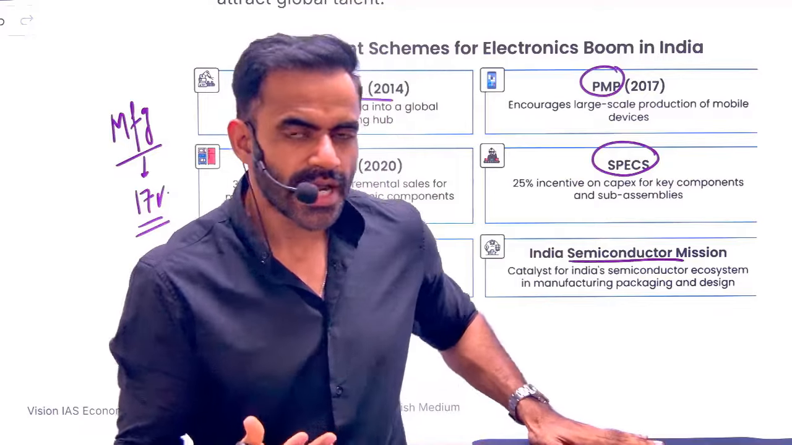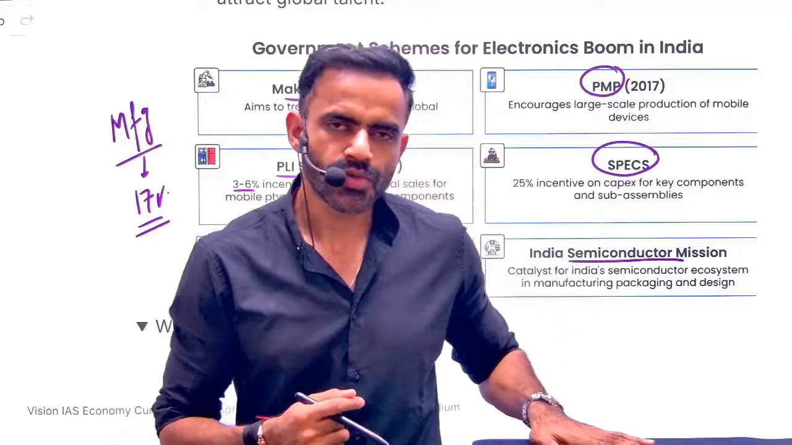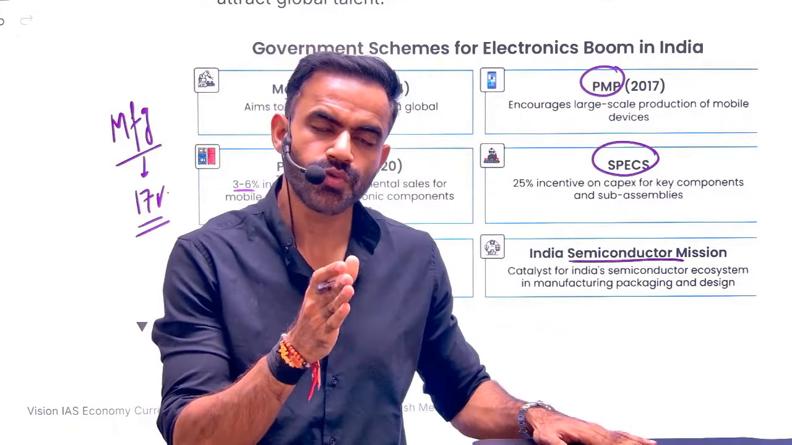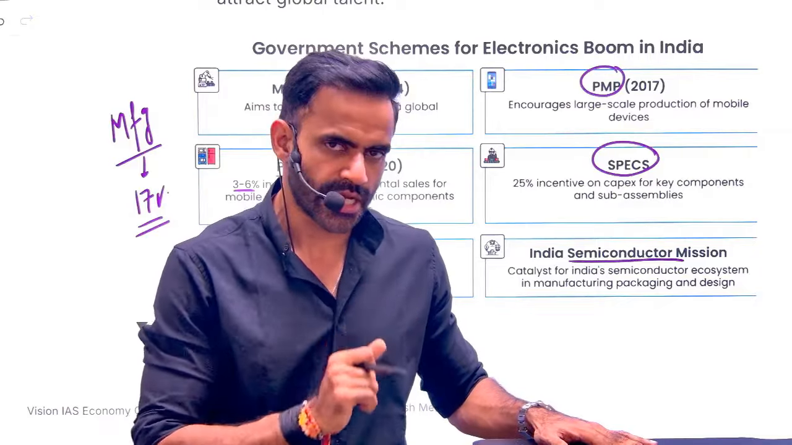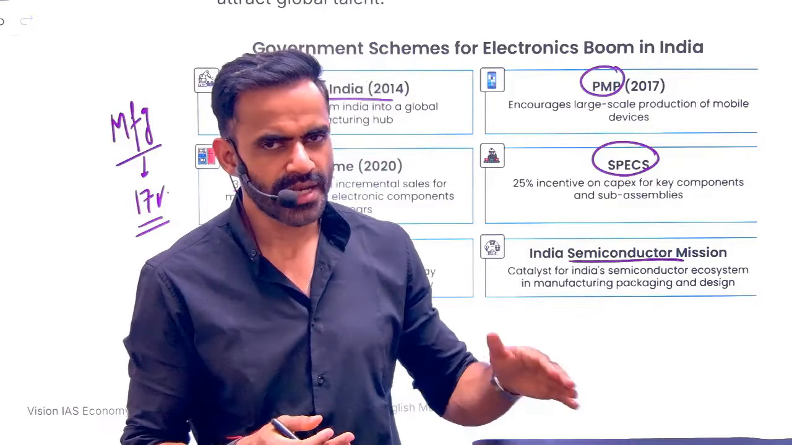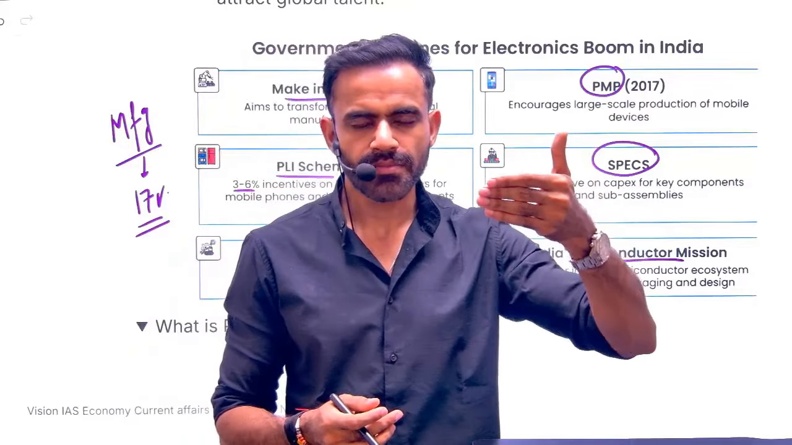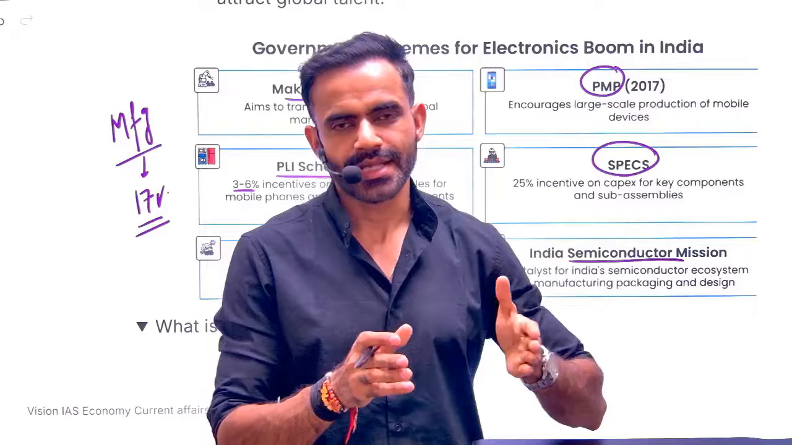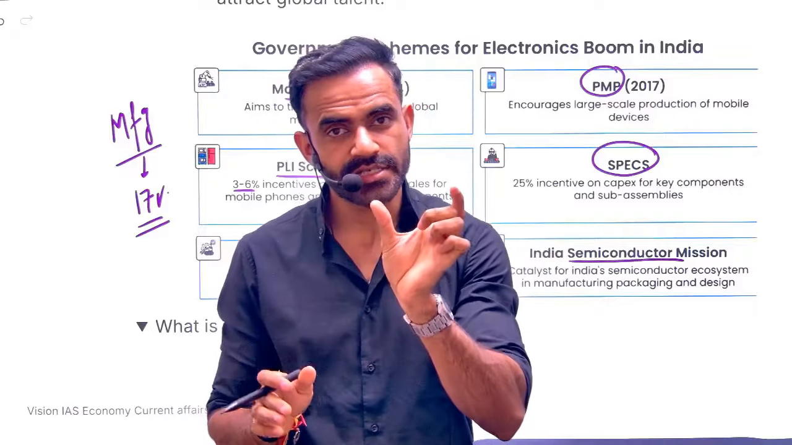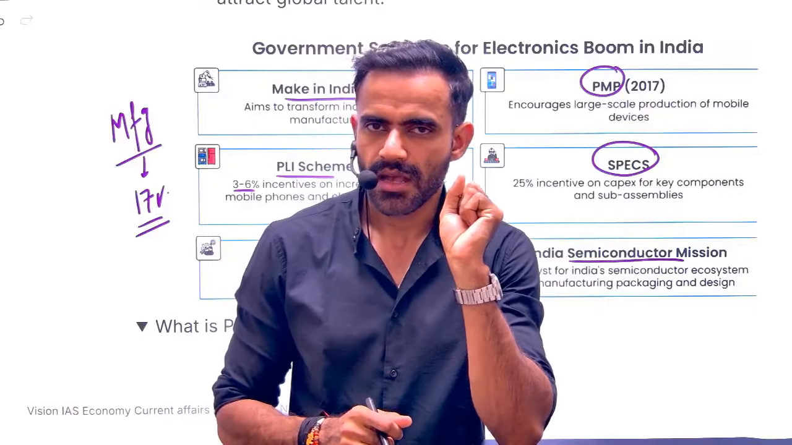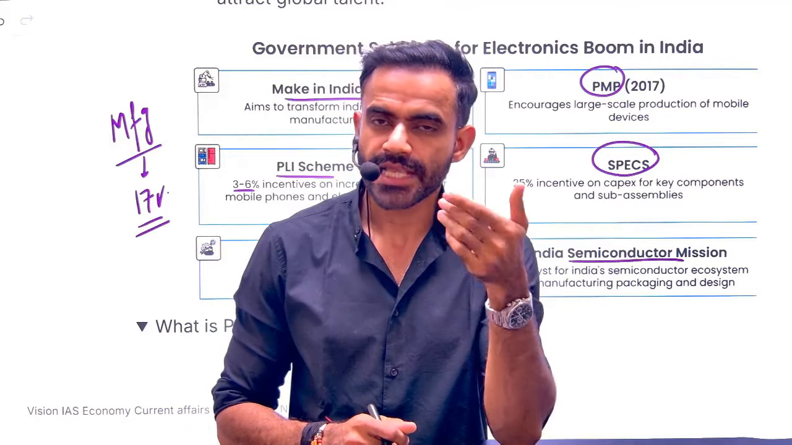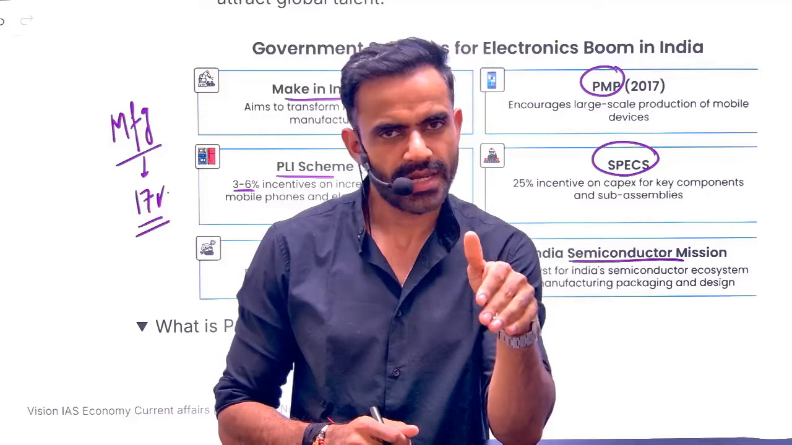In the case of electronic items, we are heavily dependent on imports, especially imports from China. And that's why we have a huge trade deficit with China. What is this trade deficit? Trade deficit means we are importing too much and exporting less. That is referred to as a trade deficit. Deficit basically means a negative difference. What is trade surplus? When we are exporting more and importing less.